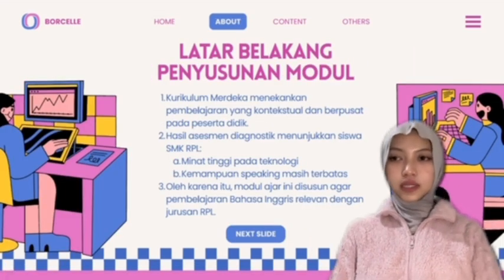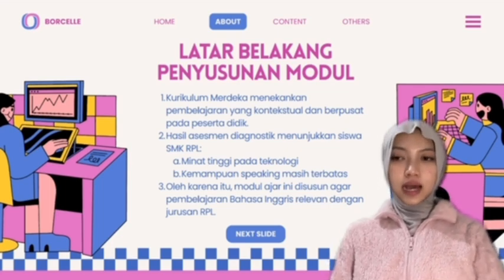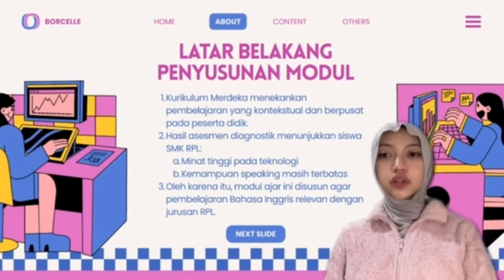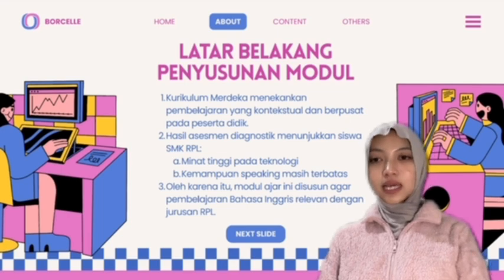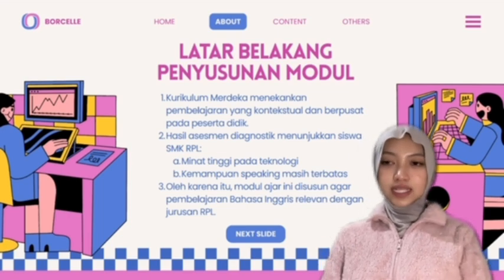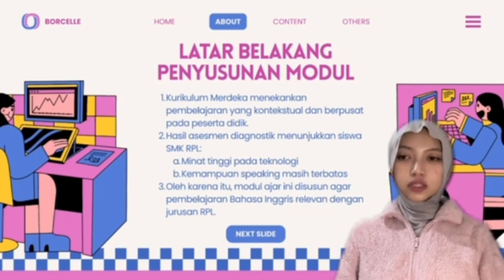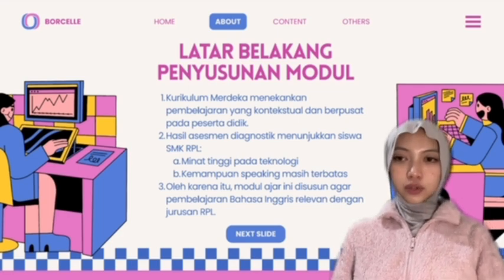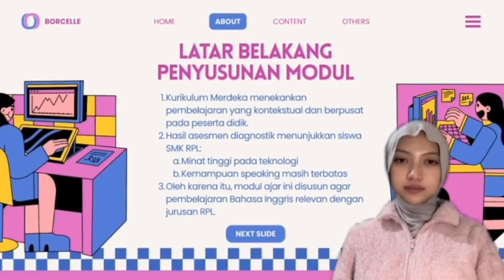Background of module. This slide explains the background of the module. In Curriculum Merdeka, learning should be student-centered and contextual. Based on diagnostic assessment, RPL students are very familiar with technology, but their English speaking skill is still limited. Therefore, this module is created to connect English learning with their major and real-life context.